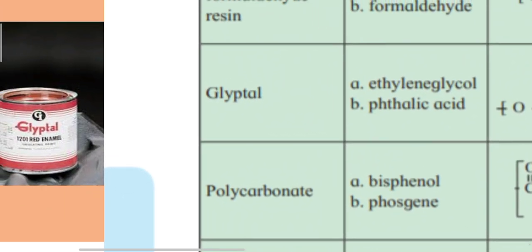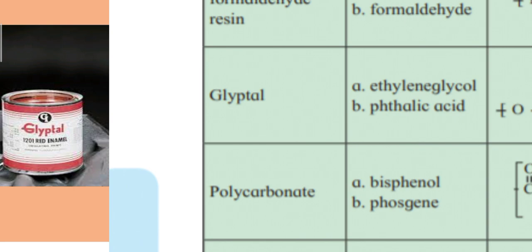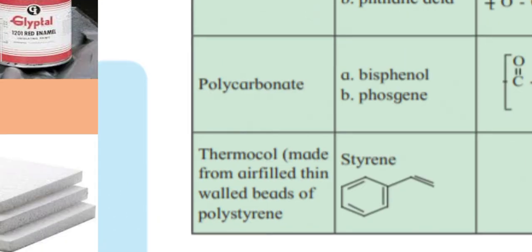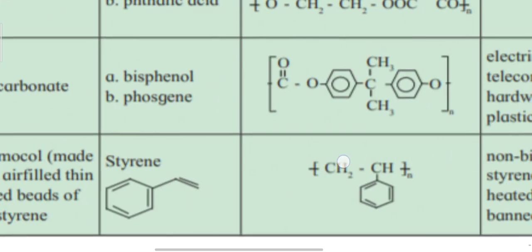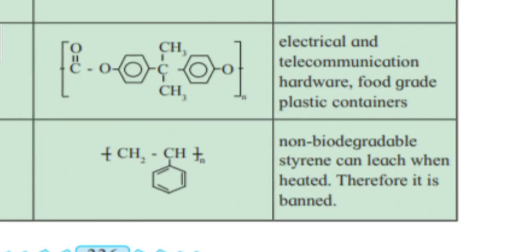Food grade plastic container means packaging in the packaging industry for perishable items. Then thermocol, which is made from air-filled thin-wall beads of polystyrene, and the raw material is styrene. On polymerization, we get non-biodegradable polystyrene. It can leach when heated. Therefore, it is banned.